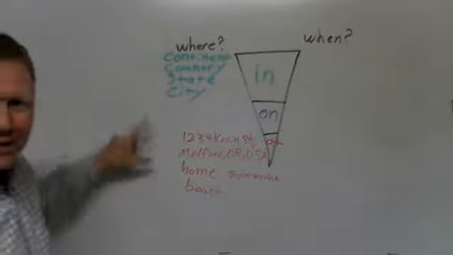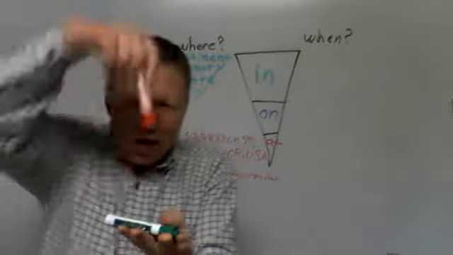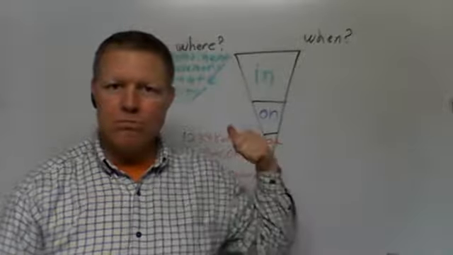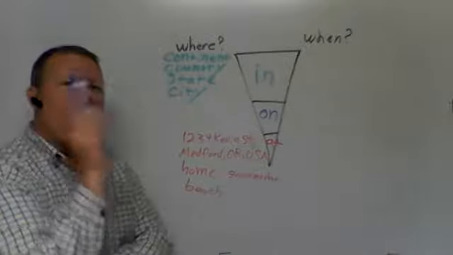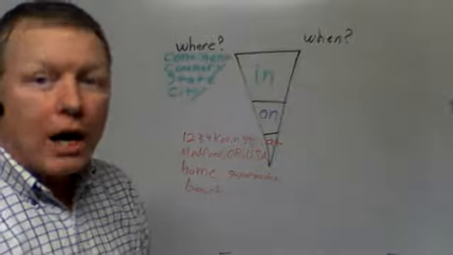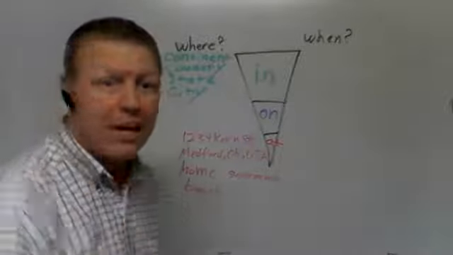Right? So, here we go. In for big places, at for very specific places on a map. But what's on? What am I going to do with on? Well, strangely enough, on is just basically for one thing.